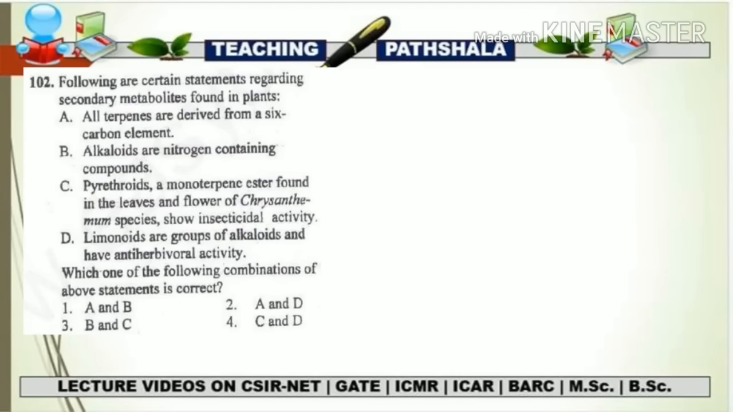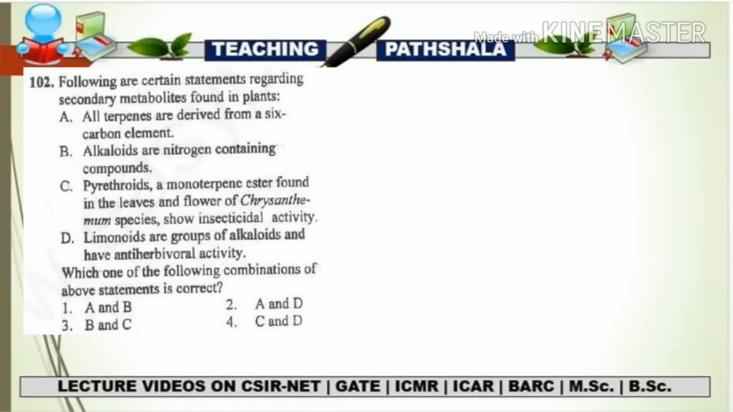So the first statement is, all terpenes are derived from a 6 carbon element. This statement is totally wrong because all terpenes are derived from a 5 carbon element, that is IPP, which is isopentenyl diphosphate or isopentenyl pyrophosphate. So it is not a 6 carbon, it is a 5 carbon element, because the terpene is made up of isoprene units and an isoprene unit itself has 5 carbon atoms. So the A statement is totally wrong.